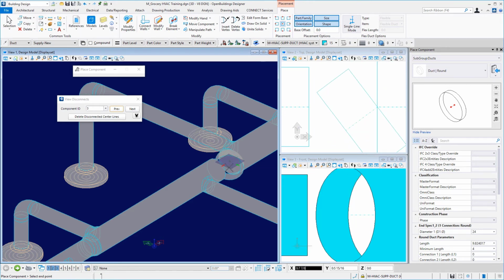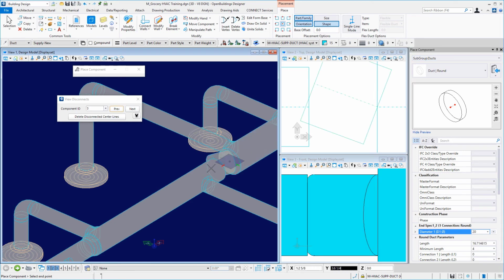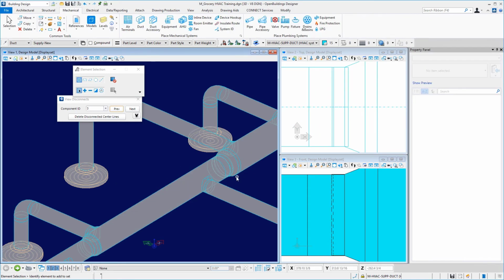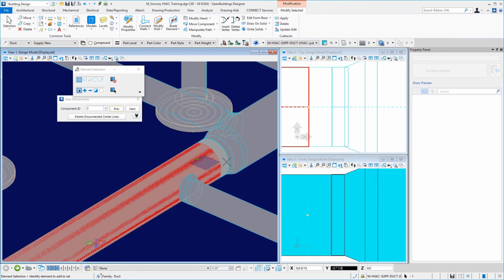And I'll turn off the size, and I know that this is 20 inches, so I can come over here, change my size to 20, get snapped onto the end of those ducts, and I get a nice new transition piece. And then, again, I can come in here and delete this piece here, and I'll stretch this piece to connect that up.